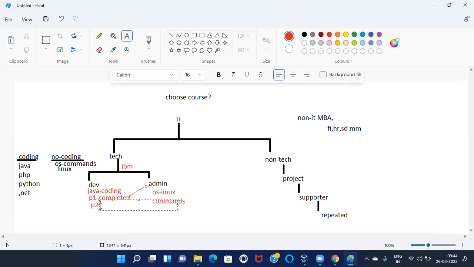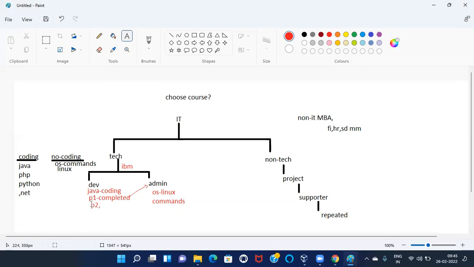Are they going to use the previous code or new code? If you go with the previous code, project 1 and project 2 are both the same. There is no difference. So even though it is a Java project, as a developer, they have to think of new code to complete project 2.